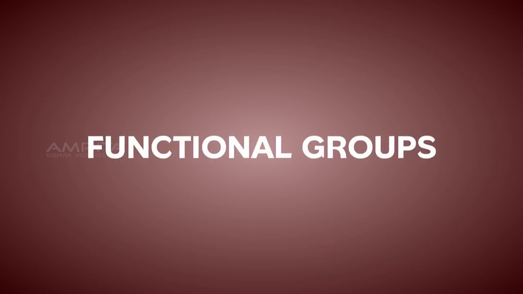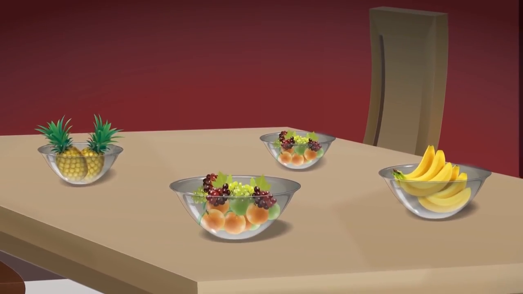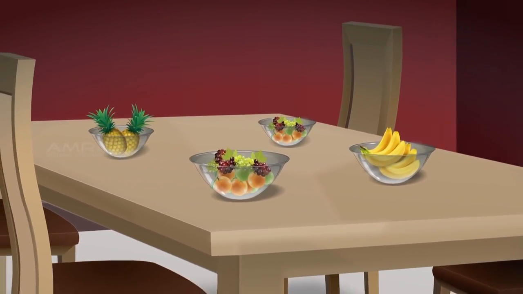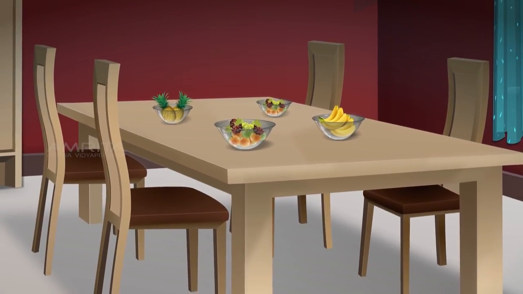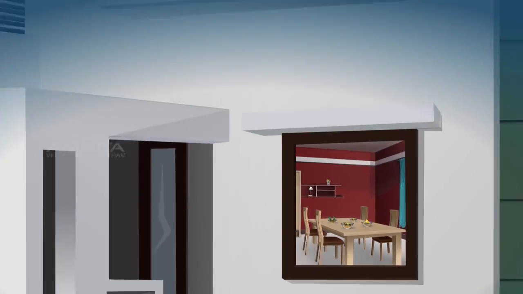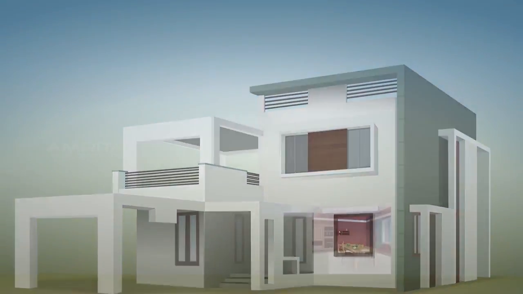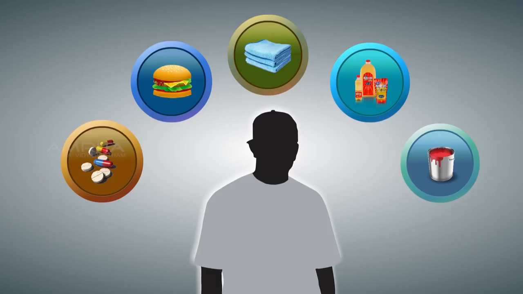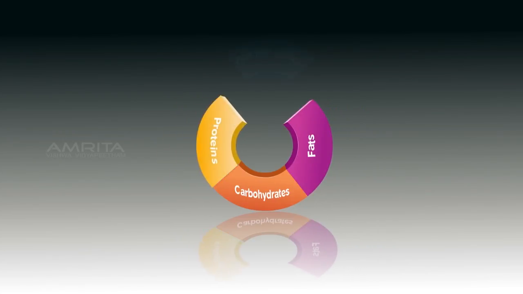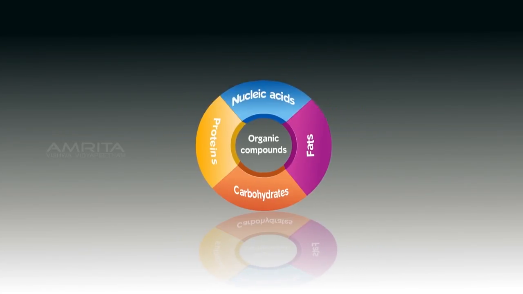Functional groups. Materials that add to the comfort, health, or convenience of human beings are composed of organic compounds. Therefore, it is implied that everyday chores of life involve organic compounds. They are carbohydrates, fats, proteins, and nucleic acids.